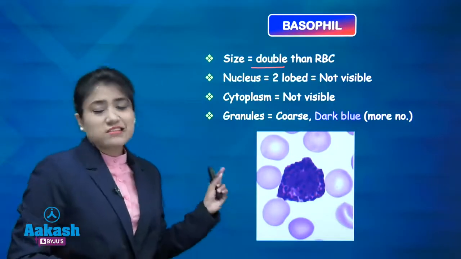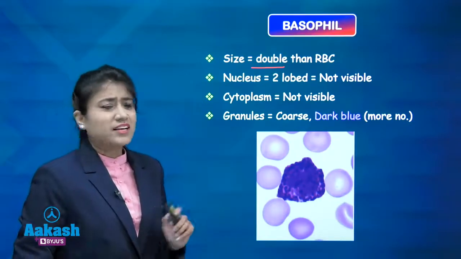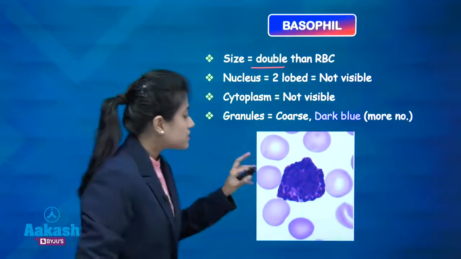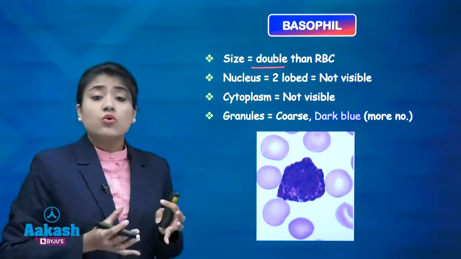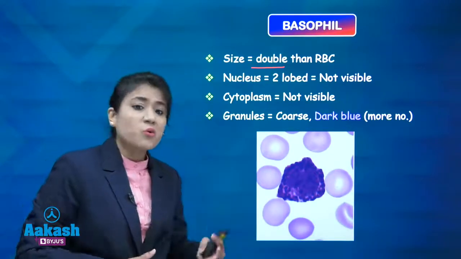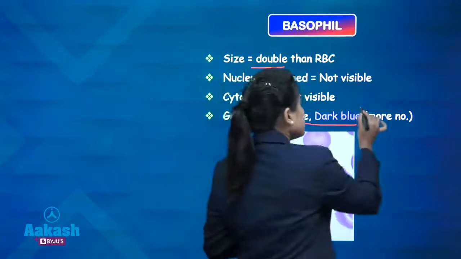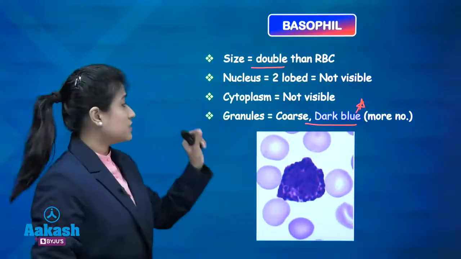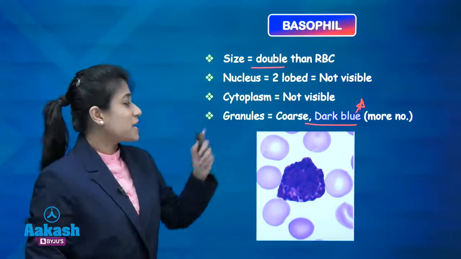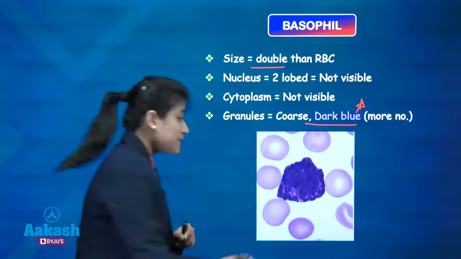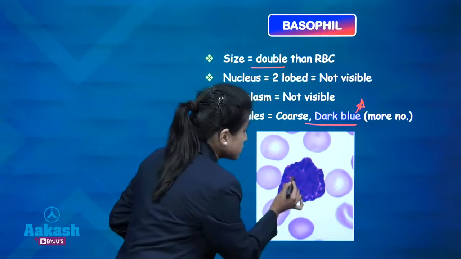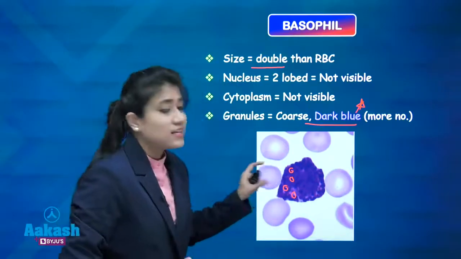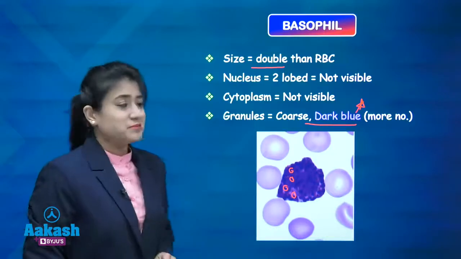This basophil is also having a two-lobe nucleus, but that nucleus is again not visible. Why? Because this basophil is having again coarse granules which are again more in number and they are dark blue in color. So it's very difficult to see the nucleus and cytoplasm of this basophil, but you can clearly see the granules which are coarse and dark blue in color. So if you find such cell, then just go with basophil.